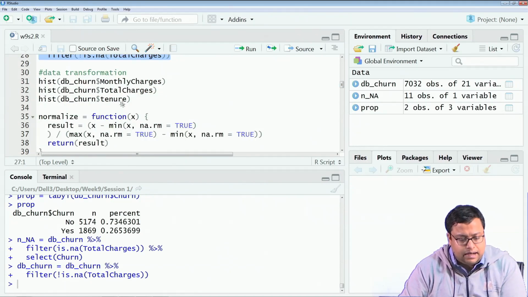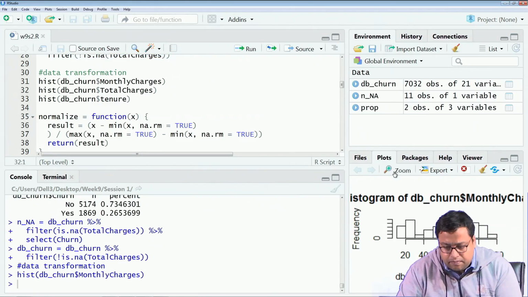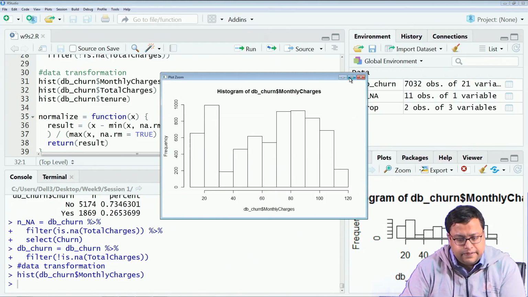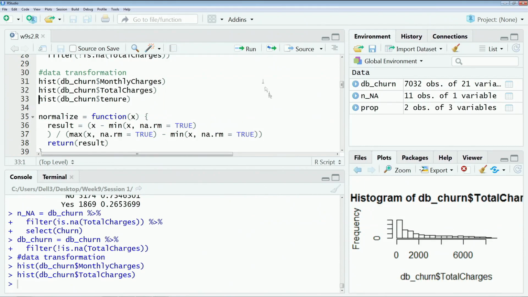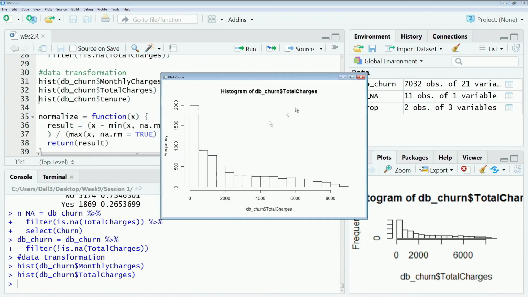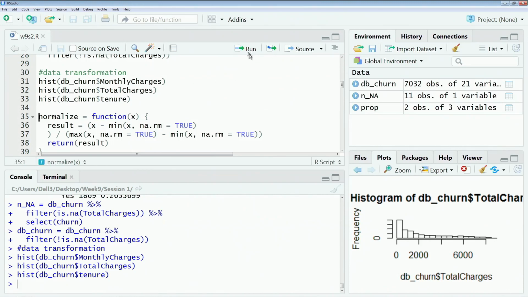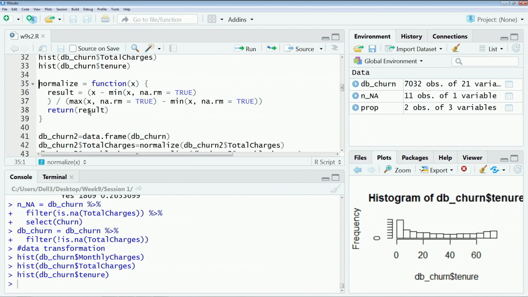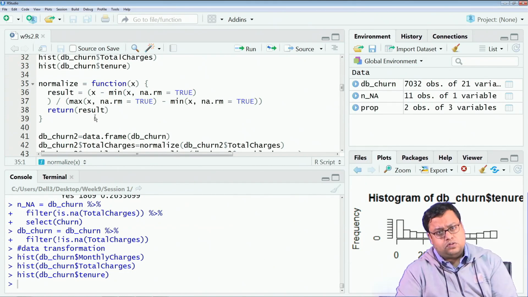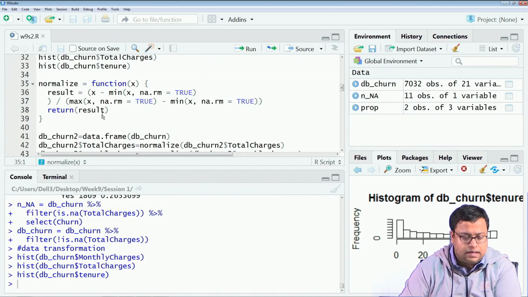Then I will just draw the histogram of monthly charges. You see the histogram of monthly charges looks like this. It is not fairly distributed, it is skewed. Tenure is also not equally distributed, it is also skewed. Their distributions are different in shape also, not everybody has the same shape. So, if that is the case, I have to go and normalize it.